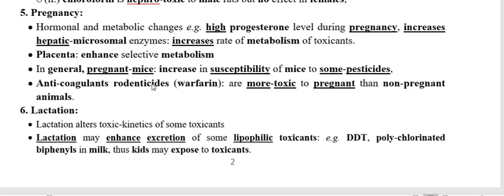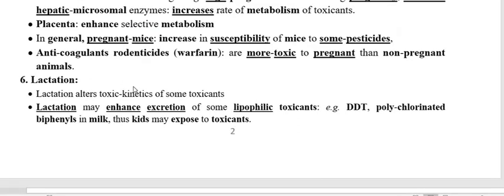Now we have to go through more examples. Take the example of pesticides. Pregnant mice are more susceptible to some of the pesticides as compared to the non-pregnant. Take another example, the rodenticide warfarin. What is warfarin? Warfarin is an anticoagulant rodenticide, and it is more toxic to pregnant animals as compared to the non-pregnant.